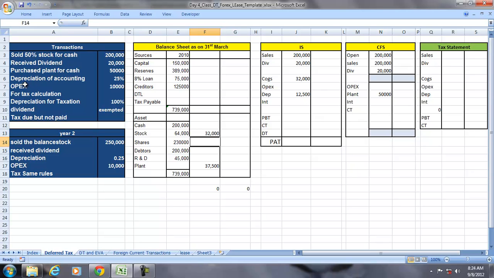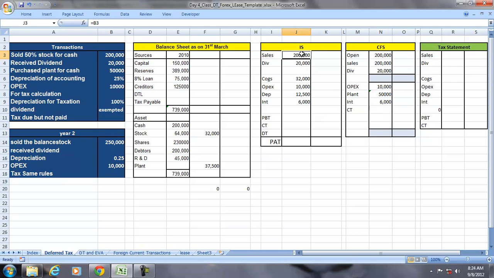The operating expenses for the period is 10,000, and we pay that operating expense, otherwise it would have created a liability. And interest for the period is 8% on the loan, so 6,000. Here also we assume that interest is paid in the current year.